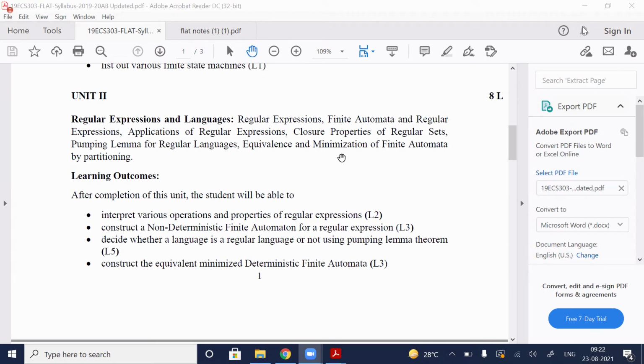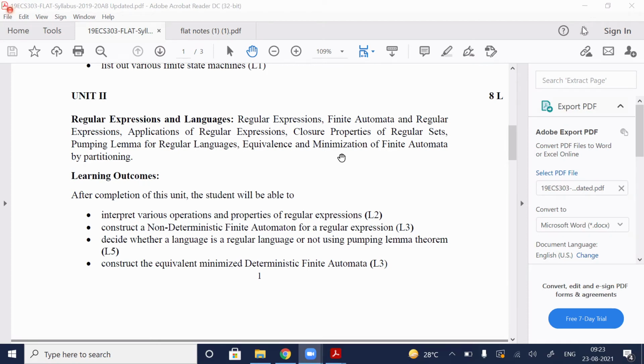Regular expression to finite automata has three methods: epsilon NFA, NFA and DFA, using the method of synthesis, method of decomposition and ACE method. Next, we have seen applications of regular expressions. I did not explain them; I'll explain after completion of the module. Next, closure properties of regular sets, and the pumping lemma for regular languages, we have also seen.